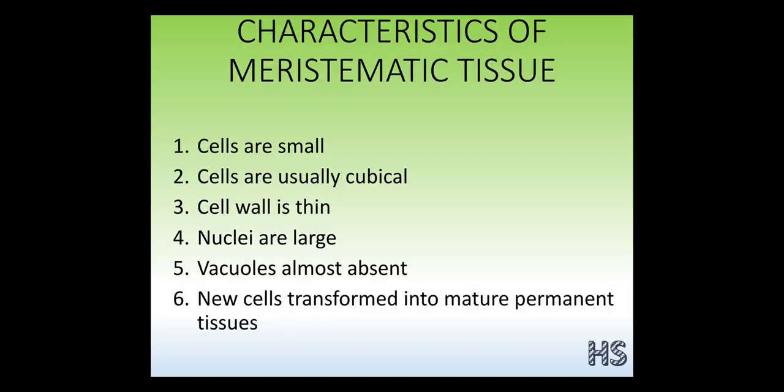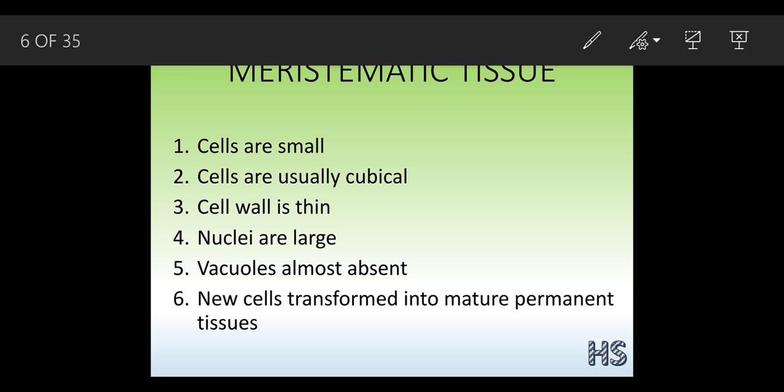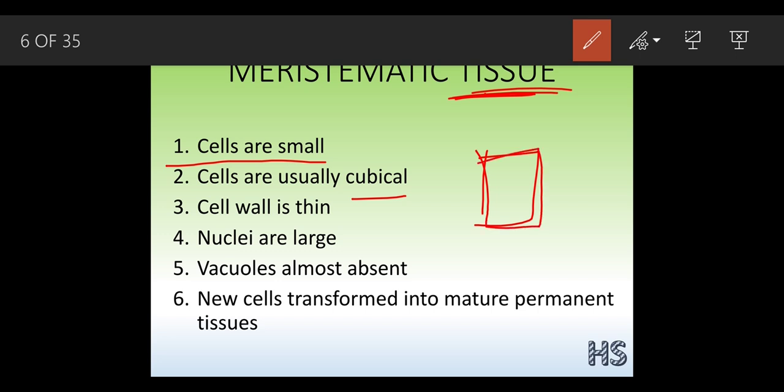Now let's understand the characteristics of the meristematic tissues. What are the features we are going to see? See, I have already mentioned this word for you. These meristematic tissues are made up of cells. The cells of the meristematic tissues are very small in nature. They are usually cubical in nature. Cube, you might be aware, like this, this is the cubical nature. The cell wall is thin.